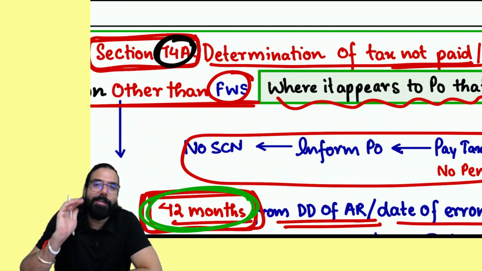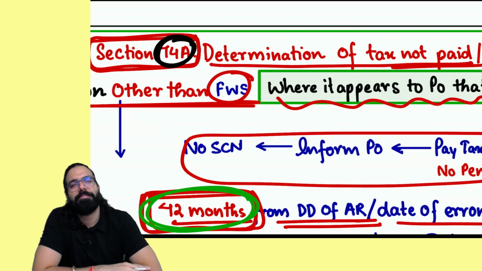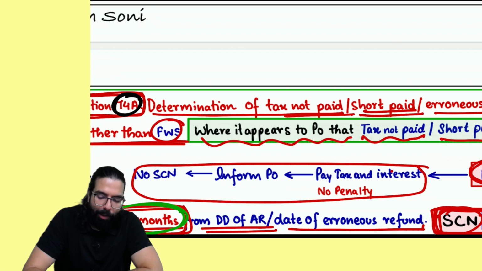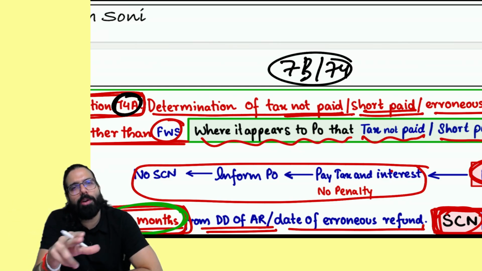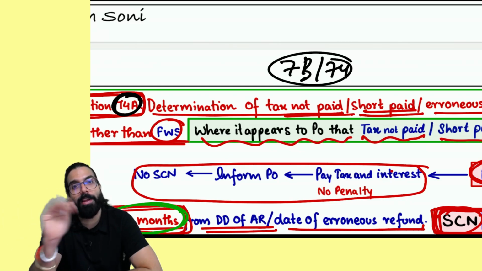In your GST Act, wherever section number 73 or 74 was written, for an example, I'll tell you, in composition it was written that if proper officer finds out that you have taken composition instead of being eligible to take composition, he will go ahead and give demand order under 73 and 74.